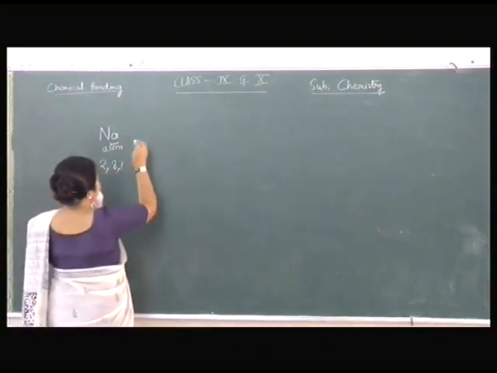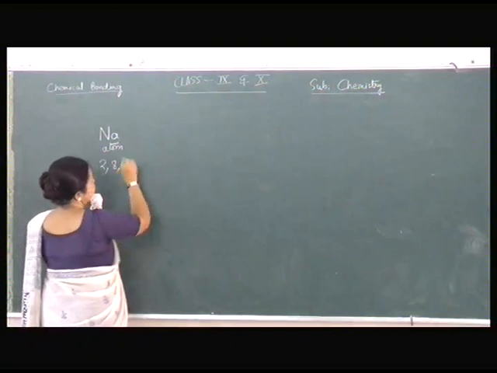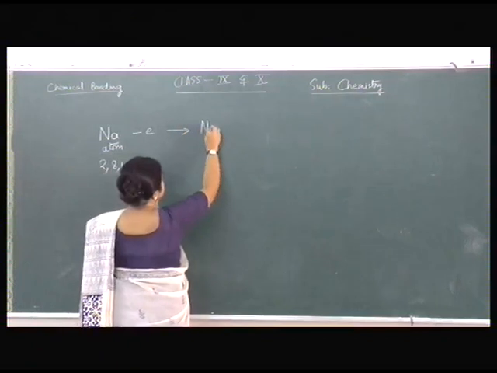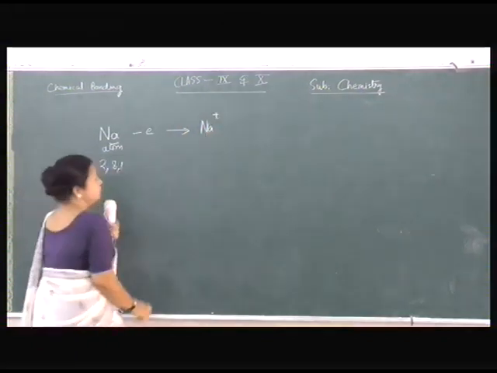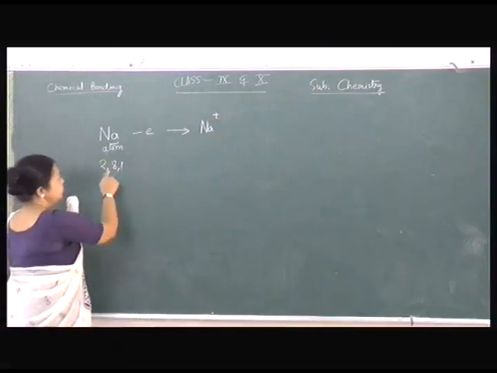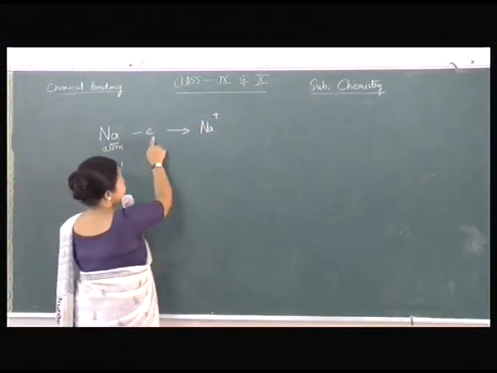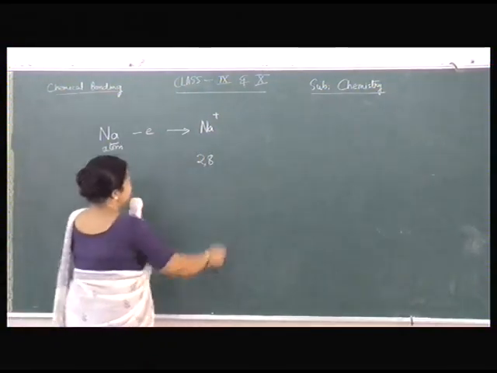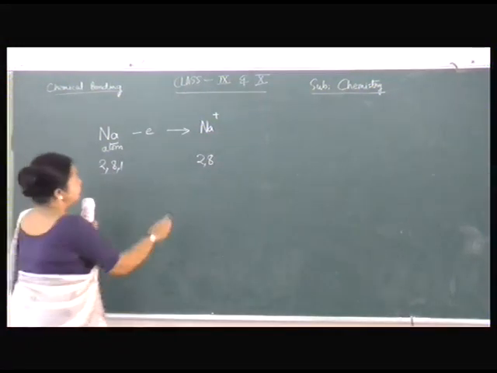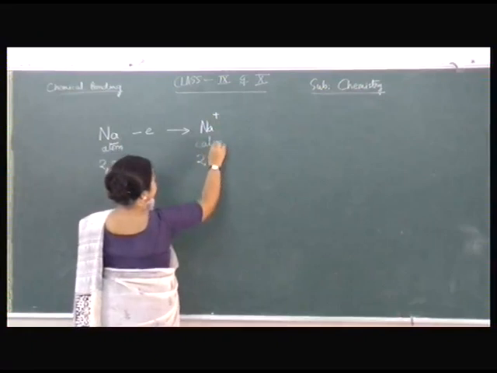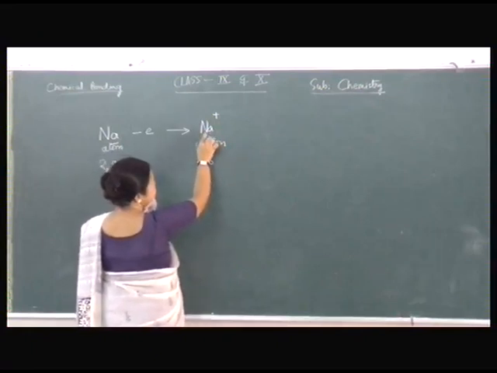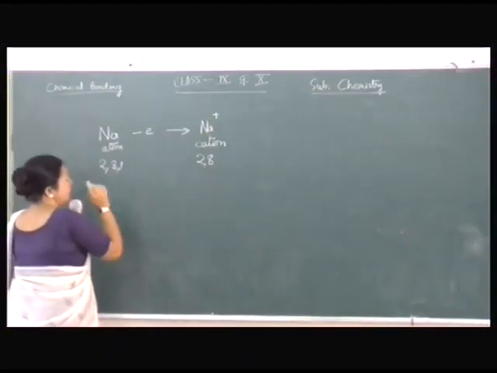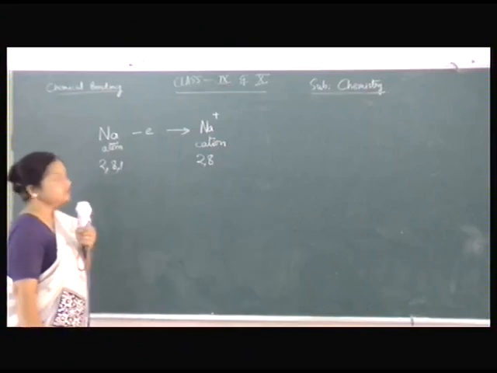Now 2, 8, 1, so it will drop this last electron. It will lose this electron and convert into a sodium cation. Atom has 2, 8, 1 configuration. After losing 1 electron, it will acquire the neon configuration. This is a cation. It has 10 electrons and 11 protons, so 1 excess positive charge. And this is the neutral atom with 2, 8, 1, that is 11 protons, 11 electrons.